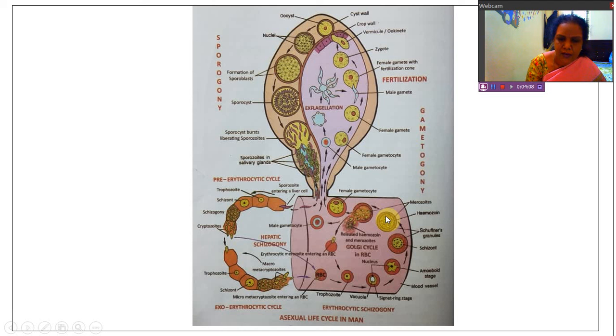Now, from this, that is from this stage, merozoids are released. These merozoids, they are present in the bloodstream. By that time, we'll get the symptoms of the malaria. And now we'll continue the topic in the next video.